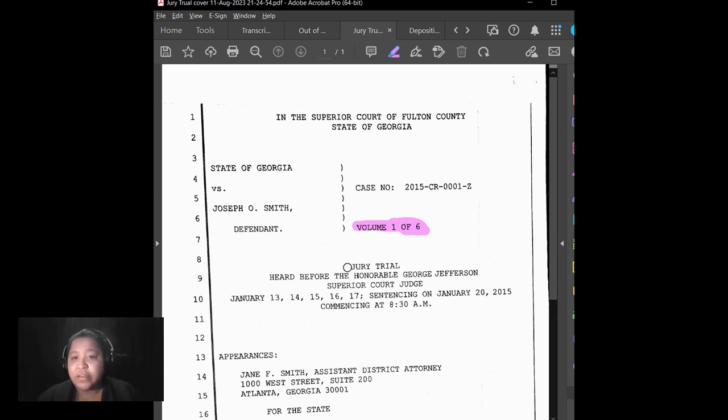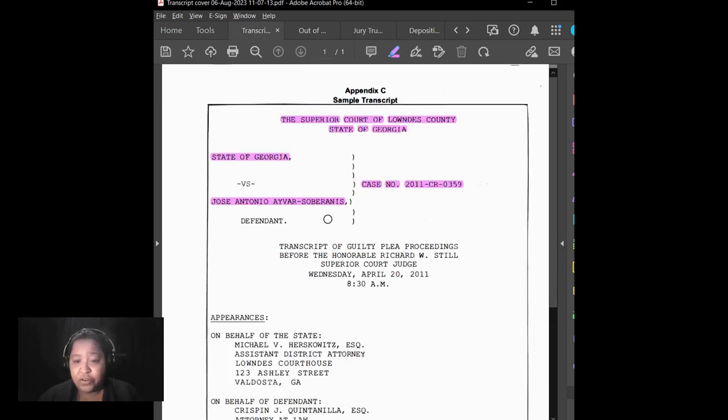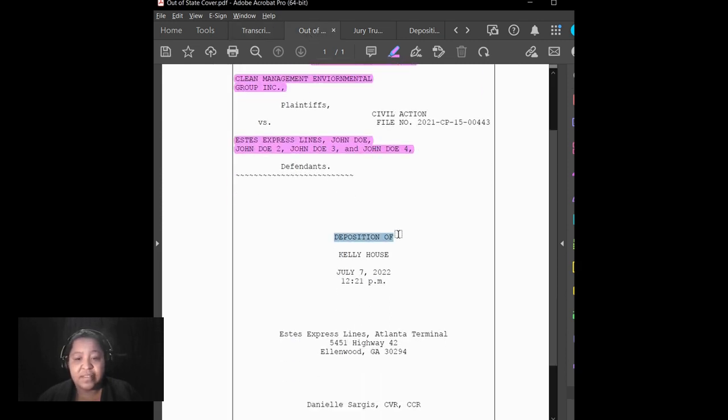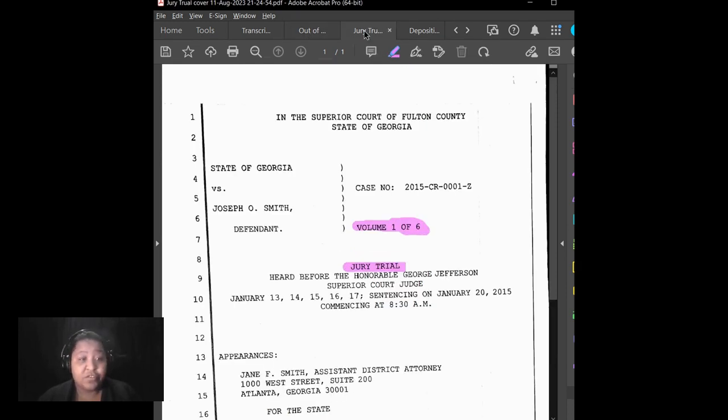Now, you're going to also next list the proceeding type of the takedown that this transcript is for. In this case, staying with this example that we have now, this is a jury trial, so you're going to want to note that. In the first transcript we were looking at, this is a guilty plea proceeding. And I'll show you this as an additional one, this is a deposition. So you always want to make sure that you're listing the proceeding type for the transcript that you are producing.